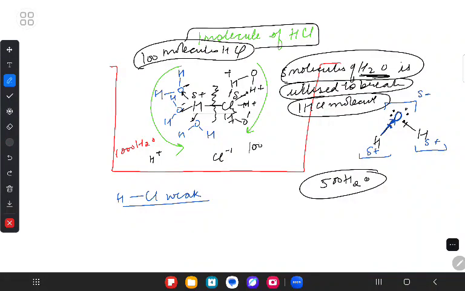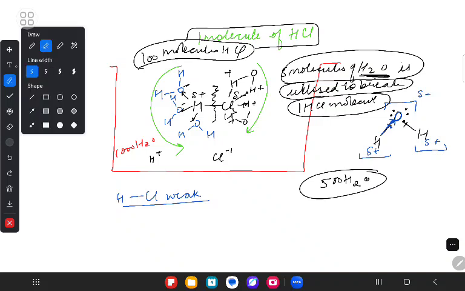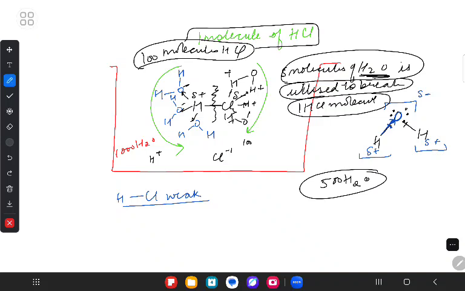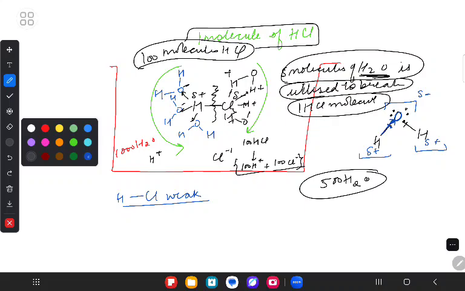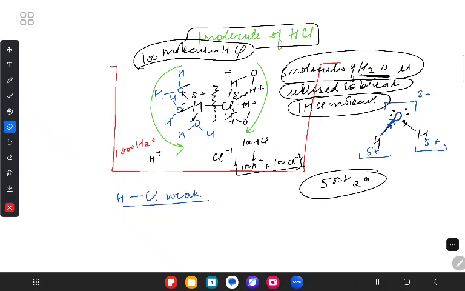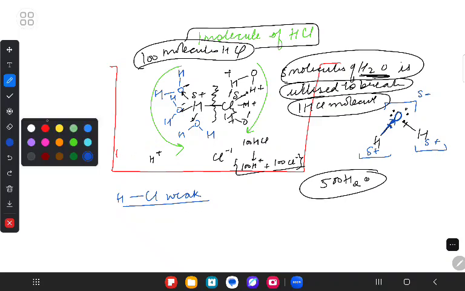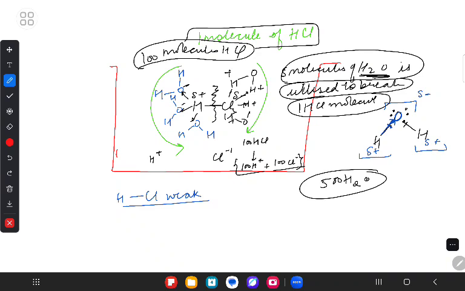And hence I'm expecting that if I have added 100 HCl molecules, out of 100 HCl molecules, what exactly do you think is going to happen? We will have 100 H plus and we'll have 100 Cl negative. Are we understanding this part or not? That's the point. So I hope you're understanding that whenever we have 1000 H2O, why is that? Why is a very small quantity of water molecules able to pull apart HCl? Because HCl's bond individually is quite a weak one.